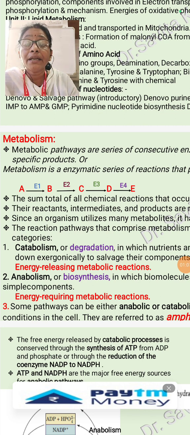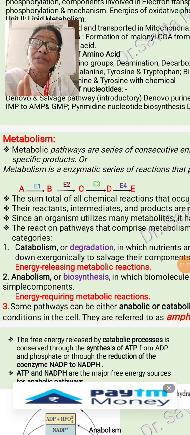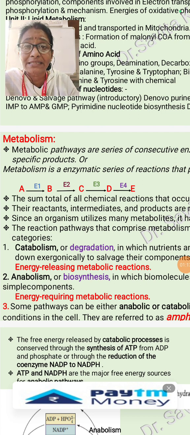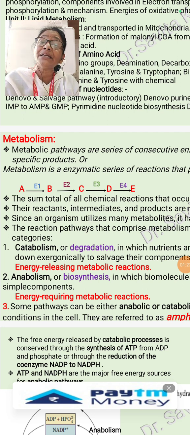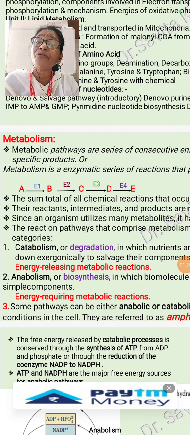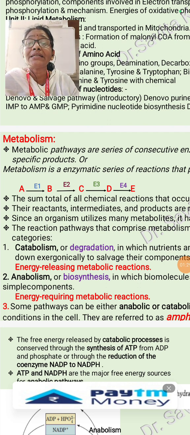So here without E1 there is never B formed, without E2 never C is formed. For example, is it clear? So metabolism is the series of enzymatic reaction in which one reactant is converted into the product with the help of enzyme. So generally we refer to it as an enzymatic series of reaction.